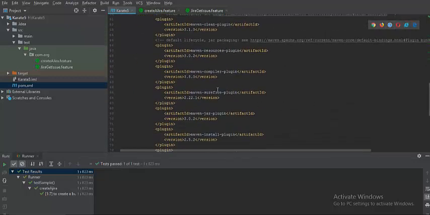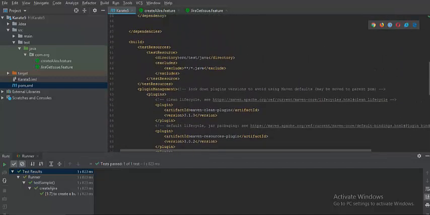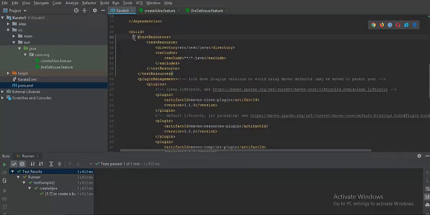In the same fashion, you have the Surefire and compiler plugins specified, because these plugins will help you run the test from your command line. If you wanted to run the test from your terminal by invoking a command, these are the plugins which will help. Otherwise it cannot detect a test. And there is a block called test resources, which we have already discussed: when you are controlling your test from a command line execution, you need to ensure that Maven only picks the feature files, and .java files are ignored.